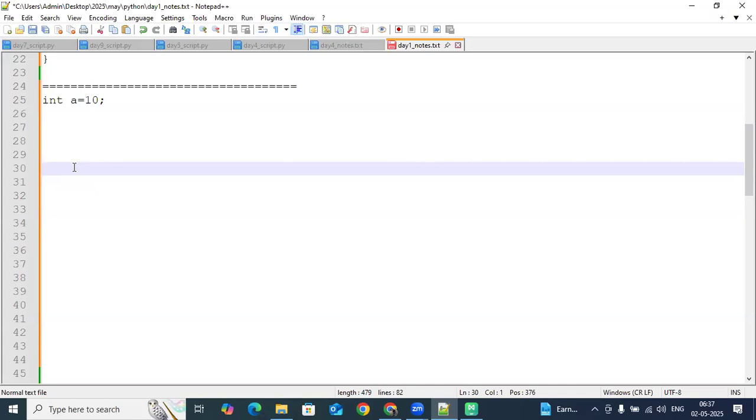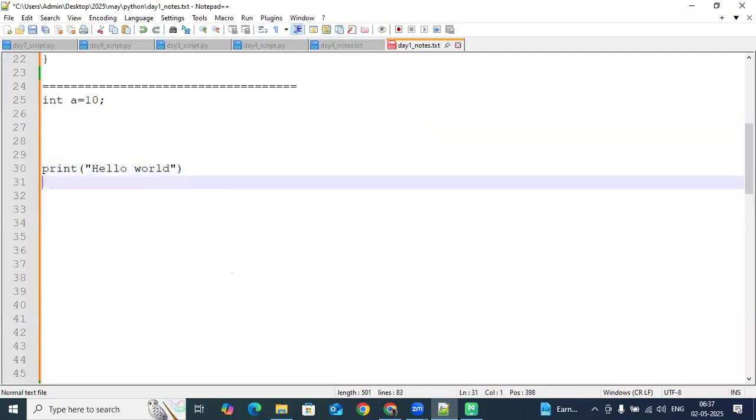Let's say in English, how can we say hello world, I want to print? Print hello world, right? So you just use it like that, print, and then what? Hello world. So we print like this. Print hello world we use directly. So it is very simple to understand and then implement.